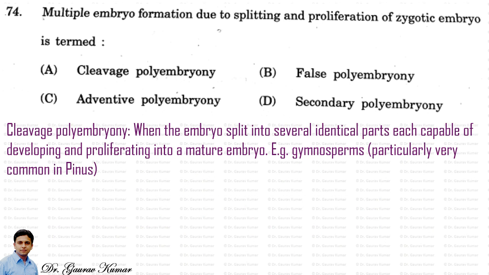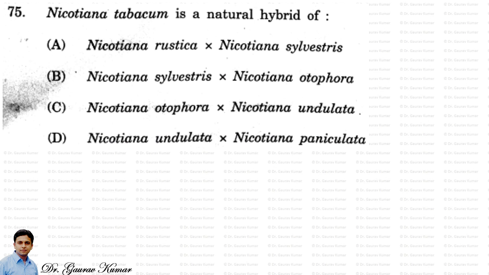Next question. Multiple embryo formation due to splitting and proliferation of zygotic embryo is termed. This is called cleavage polyembryony. Cleavage polyembryony is when the embryo is split into several identical parts, each capable of developing and proliferating into a mature embryo. It is very common in gymnosperms, particularly in Pinus. Next question. Nicotiana tabacum is a natural hybrid of, so this is just a fact-based question. Nicotiana tabacum is a natural hybrid of Nicotiana sylvestris and Nicotiana otophora.